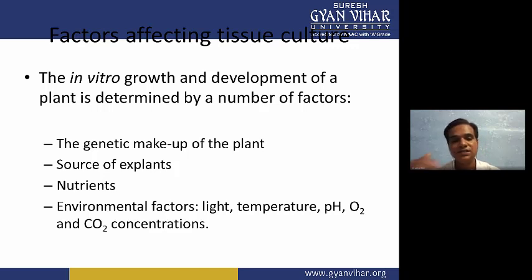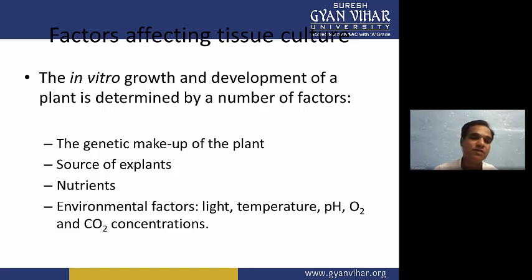Otherwise, the nutrient condition can reduce the growth of the plant. Then there are environmental factors: light, temperature, pH, oxygen and carbon dioxide concentration. If you maintain optimum concentrations of these, the growth and development of the plant will not be affected by any factor.